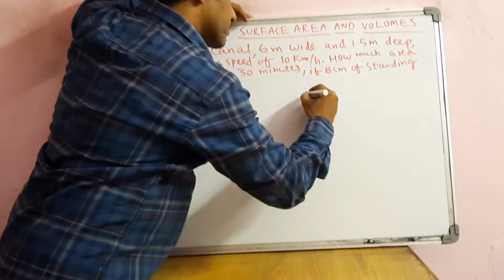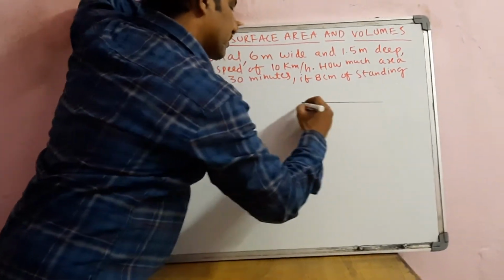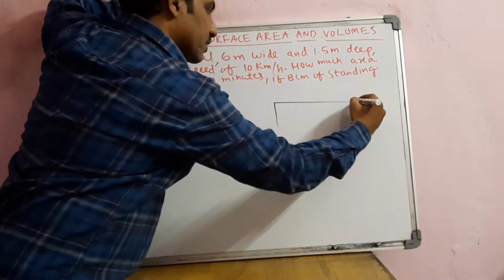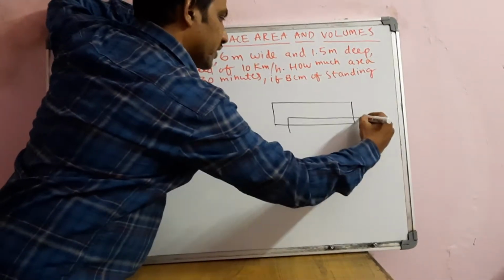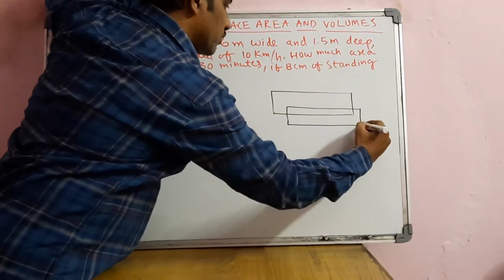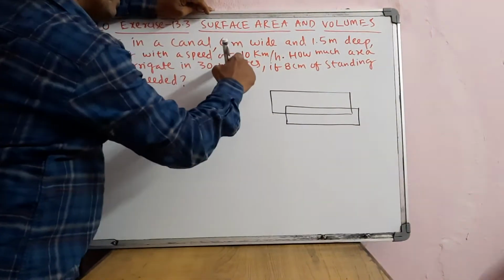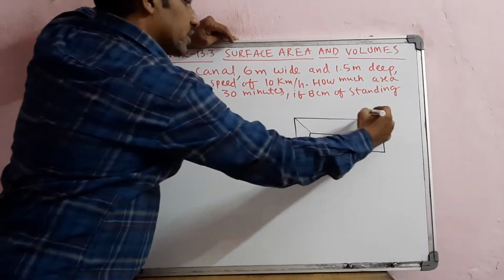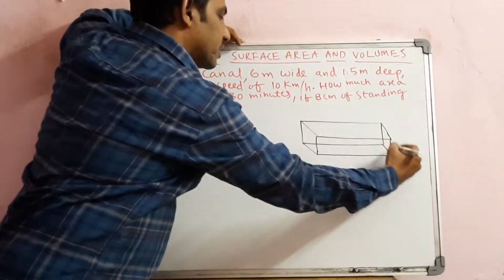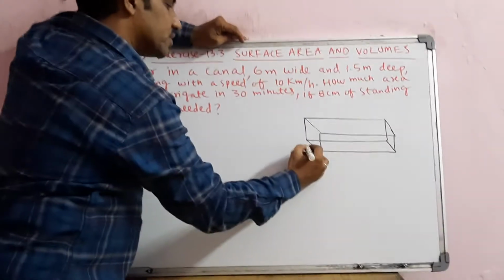So now see, the canal is like this, the cuboid shape, right? Generally the width and breadth are given.